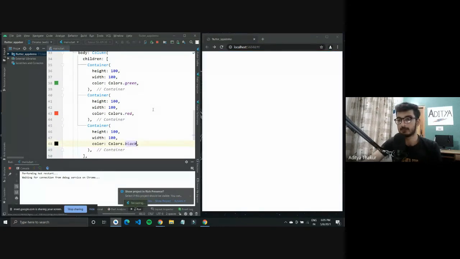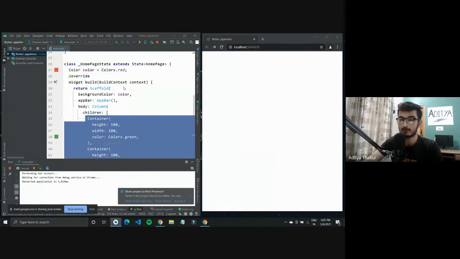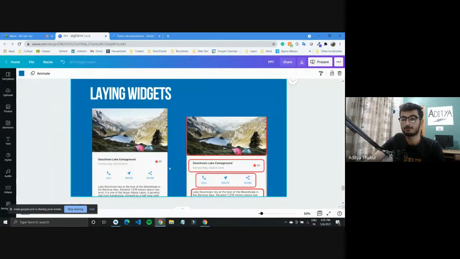So these are the different containers which are aligned vertically right now. And this can be done with the help of a column. In the same image, you can see that if you have to align everything vertically, first you'll have the image, then you'll have the text, then all these buttons.